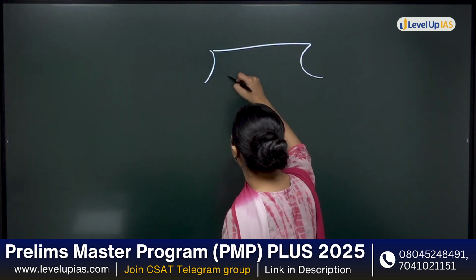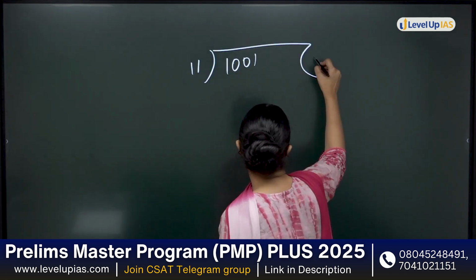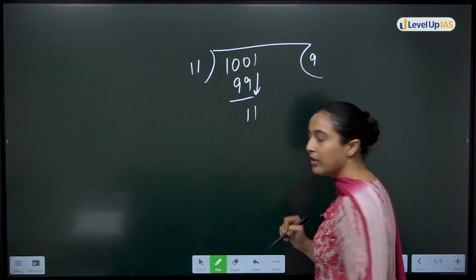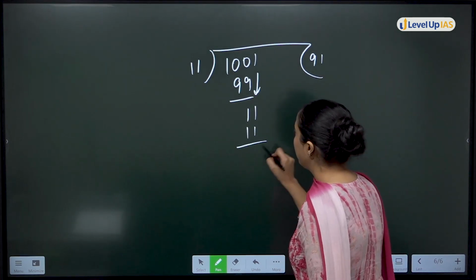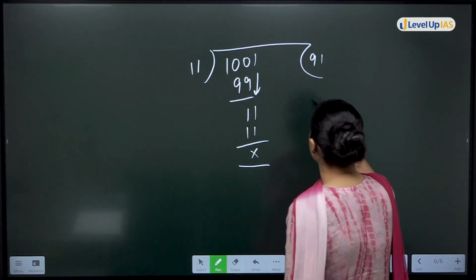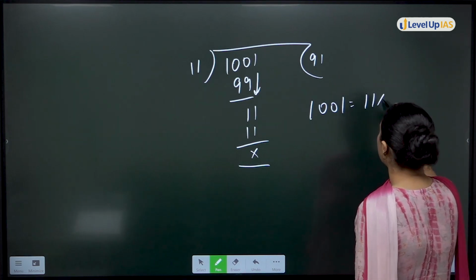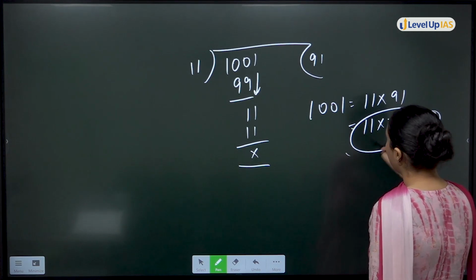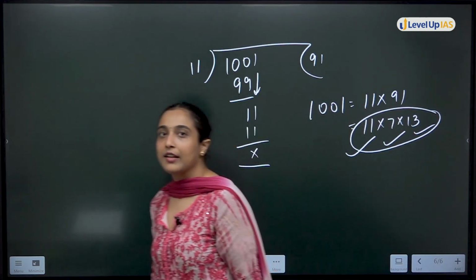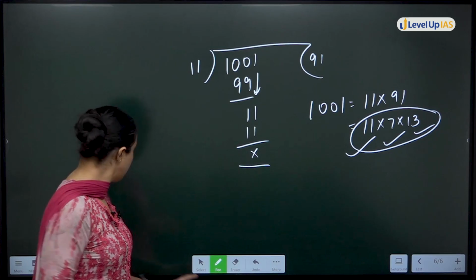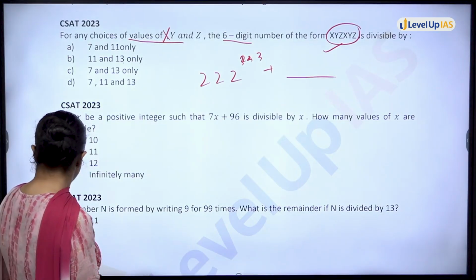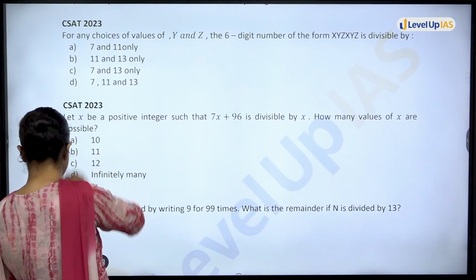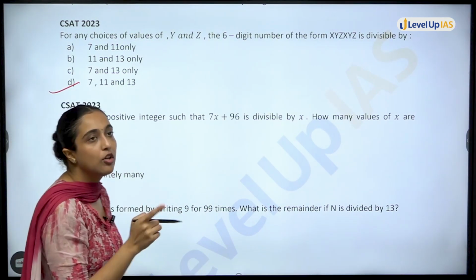ऐसे करना 1001 divide by 11. 11 9s are 99. 11 1s are 11. No remainder, divisible है. That means 1001 is what? 11 multiply 91. तो क्या हुआ? 11 multiply 7 multiply 13. Divisible by this also, this also, this also. Clear? कुछ भी मुश्किल था इस क्वेश्चन में? So easy question. तो answer to this question is it is divisible by all three. Divisible by 7 also, 11 also, 13 also.